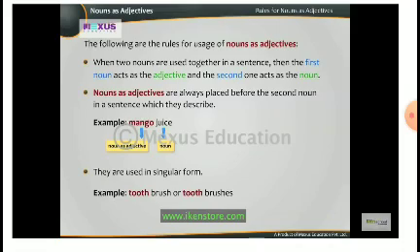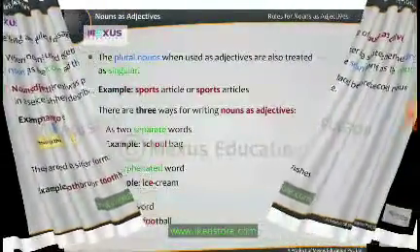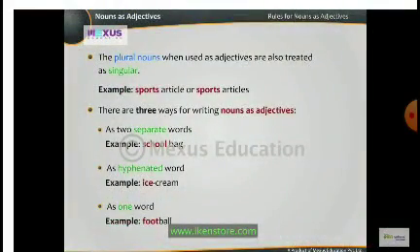Toothbrush, not toothbrushes. The plural nouns, when used as adjectives, are also treated as singular. Example, sports article, not sports articles. There are three ways of writing nouns as adjectives. As two separate words, school bag. As a hyphenated word. Hyphenated means there is a dash in between. Ice-cream. And as one word, football.